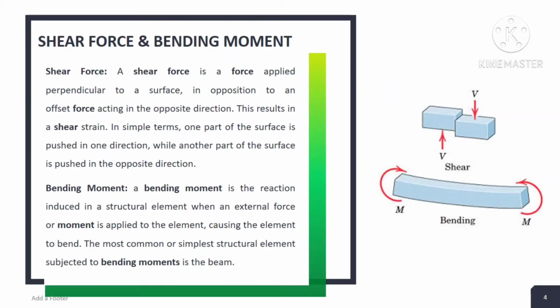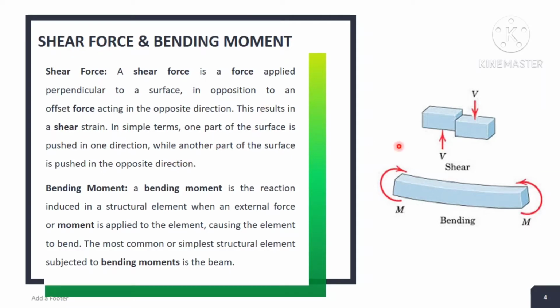Now we will move towards our point, known as shear force and bending moment. As we know, shear force is the force which is applied perpendicular to the surface, in opposition to an offset force acting in the opposite direction. This results in shear strain. In simple terms, one part of the surface is pushed in one direction while another part of the surface is pushed in the opposite direction.